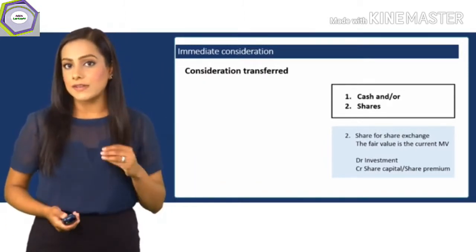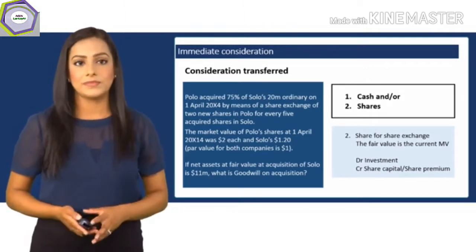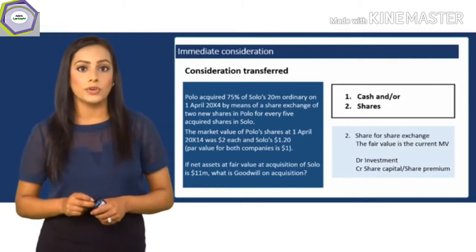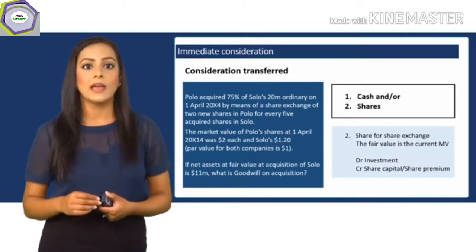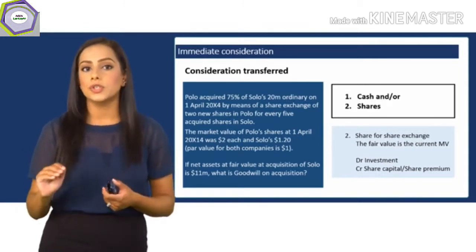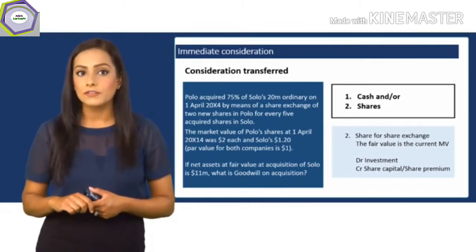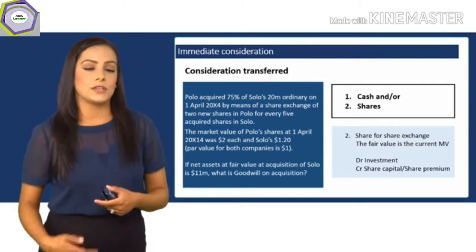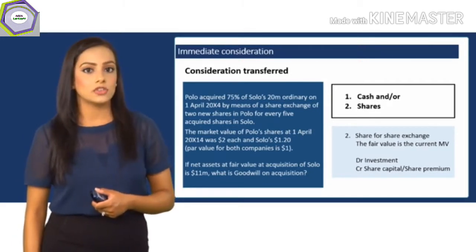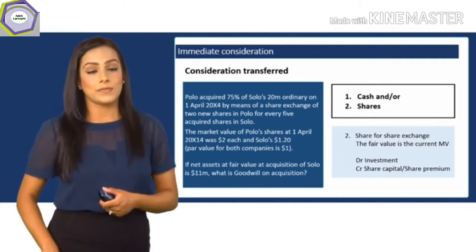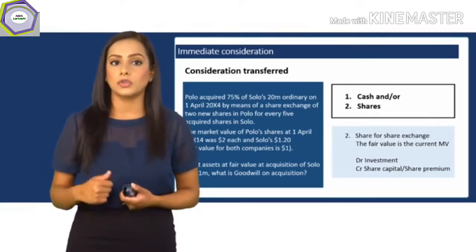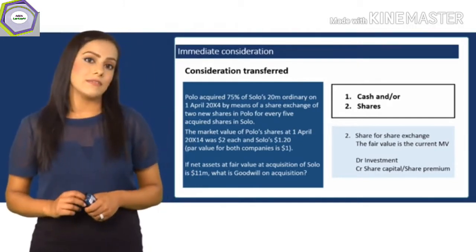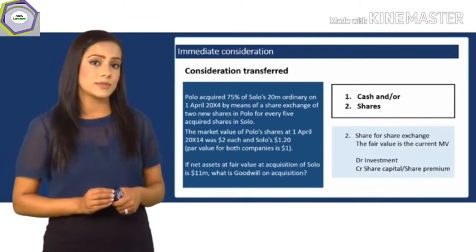Let's have a go at this very simple example with shares. Polo acquired 75% of Solo's 20 million ordinary shares on the 1st of April 14 by means of a share exchange of 2 new shares in Polo for every 5 shares acquired in Solo. The market value of Polo's shares at 1st of April 14 was $2 each, and Solo's $1.20. The par value for both companies is $1. The net assets at fair value at acquisition of Solo is 11 million. What is the goodwill on acquisition?